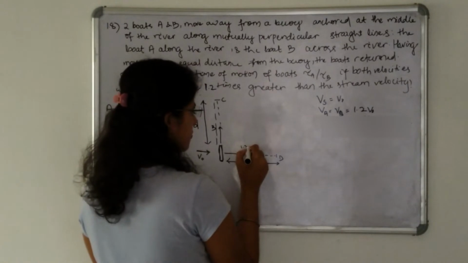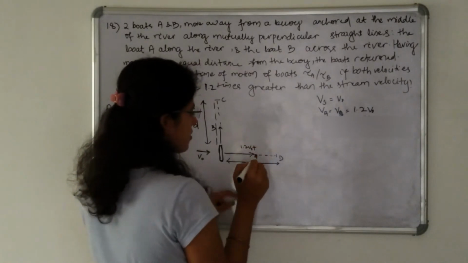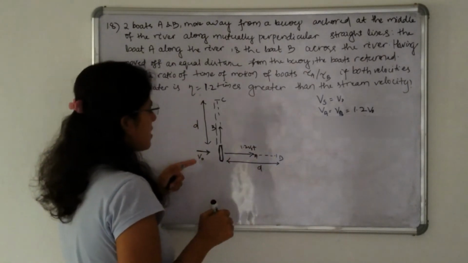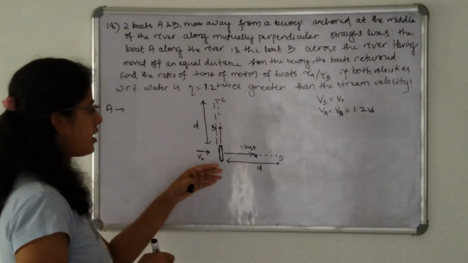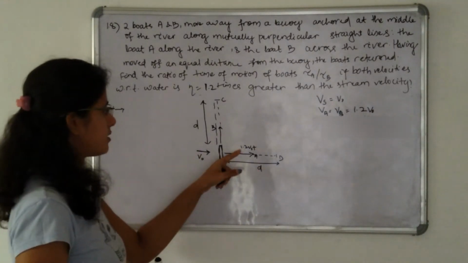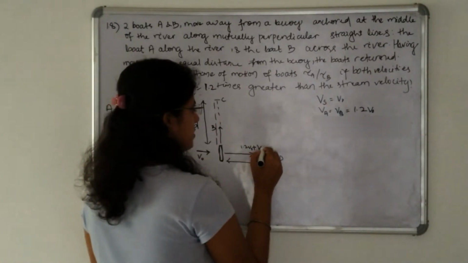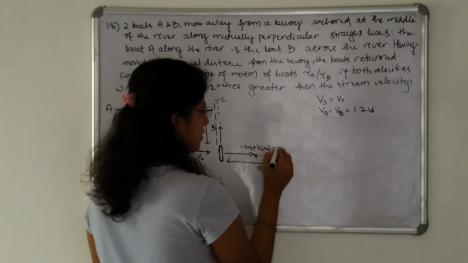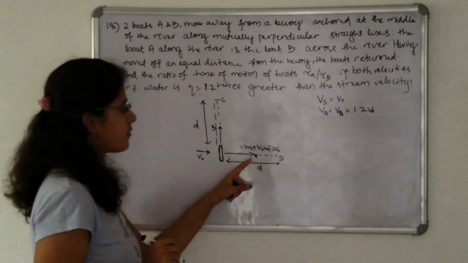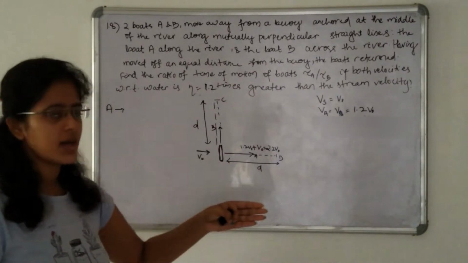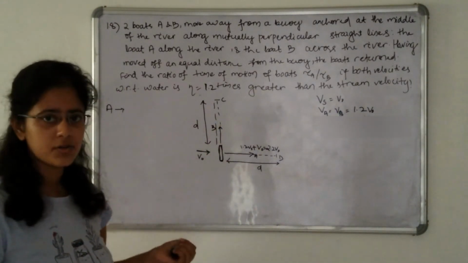So 1.2 V naught, which is the velocity of the boat, plus, as it is flowing along the direction of the stream, 1.2 V naught plus V naught is equal to 2.2 V naught. So the velocity of A with which it is moving along this direction is 2.2 V naught.